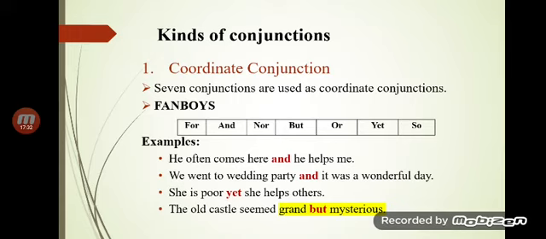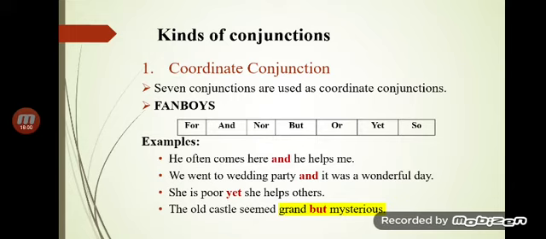Okay, then comes adversative, that expresses opposition or contrast between the two statements. So what does it express? It expresses the contrast, opposition, difference. It gives the different notion. What is that? The old castle seemed grand but mysterious. Here, adversative, we use "but", that expresses the contrast between two statements.